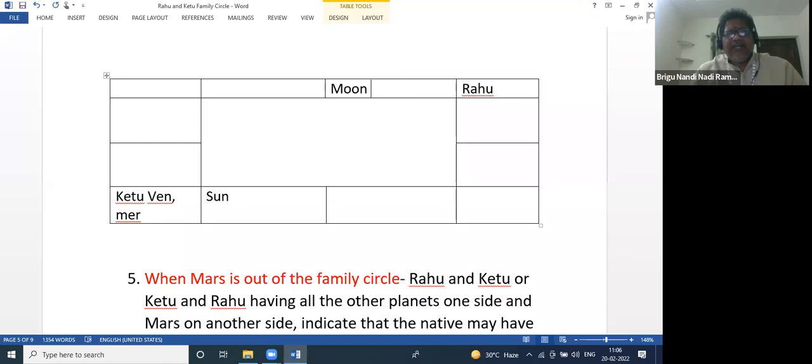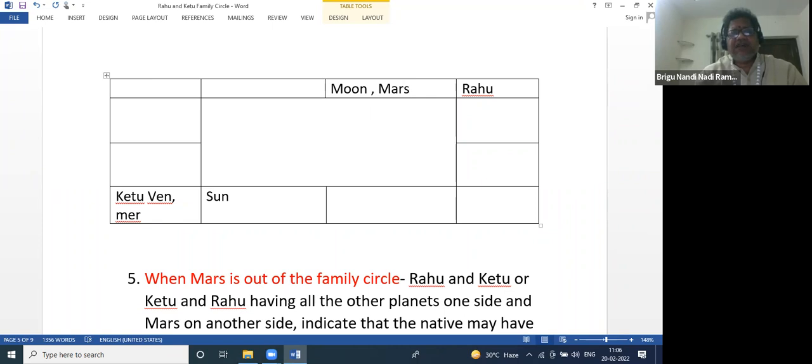So there may be disturbance between wife and husband here, I mean mother and father. Father and mother may have some dispute. So that's why mother may leave the family. The native and the son, he may look after the son, but she will leave the family. Certain times what happens here is, for example, Moon and Mars are there. The native may commit suicide here.